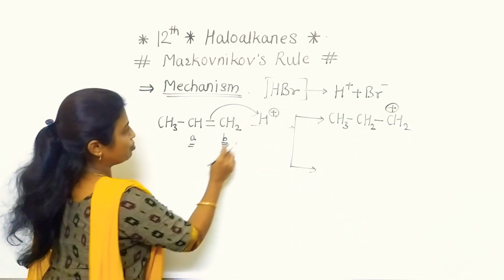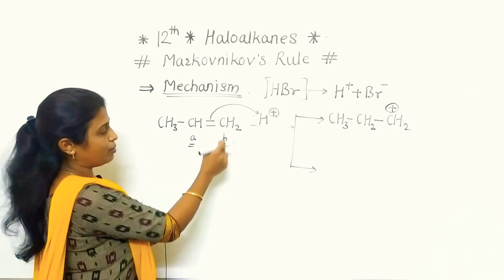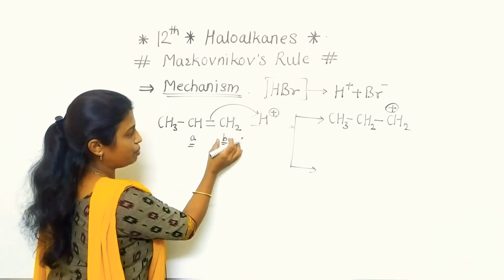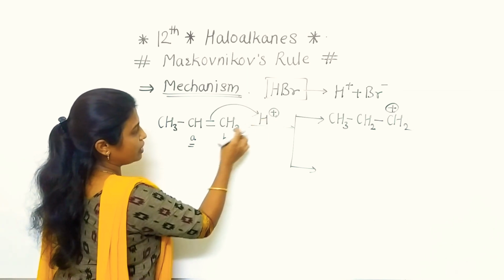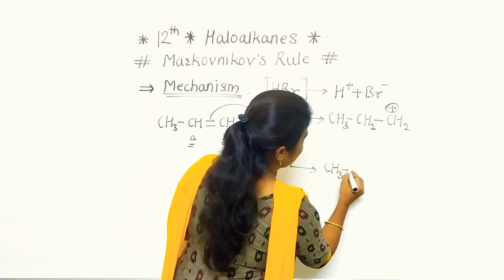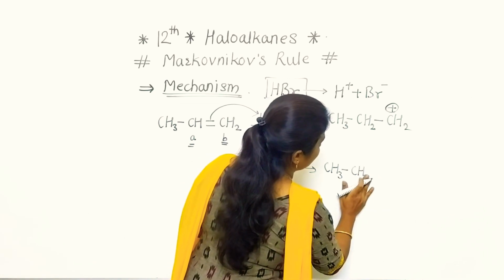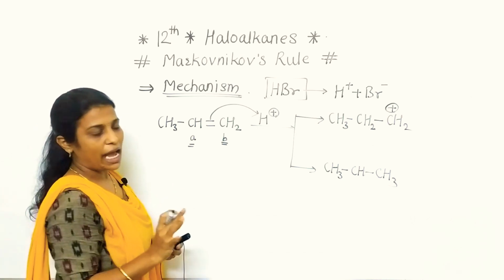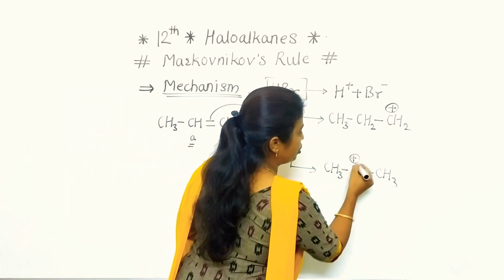Second, if H+ is attached to the second carbon, B, this is actually the first carbon, but we have called it B. Then it will give CH3CHCH3, so that CH will remain as it is, meaning it will carry a positive charge.